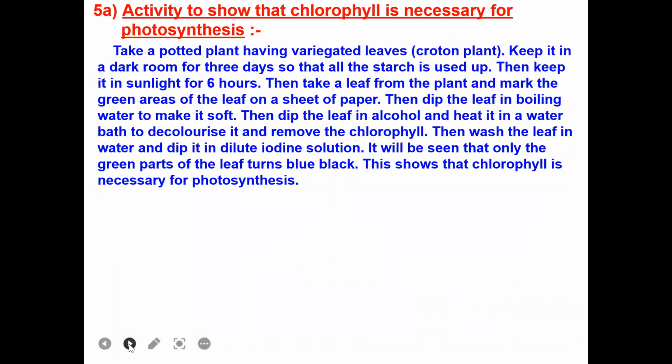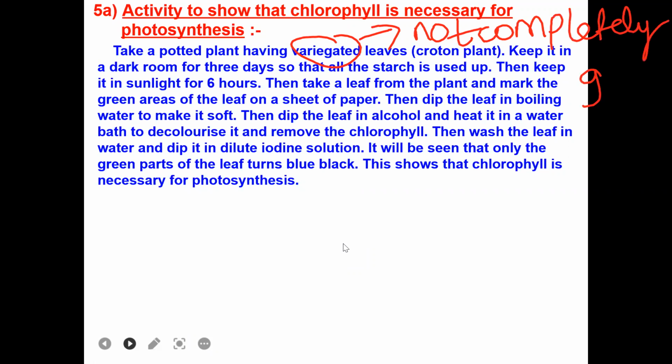So here we have one activity to show that chlorophyll is necessary for photosynthesis. Here we have to only concentrate on the applied questions from it. So we have to take a potted plant which is having variegated leaves. Variegated leaves means the leaves which are not completely green. So they will be having a mixture, it should be having green color along with any other color. So which is not completely green. Keep it in a dark room.